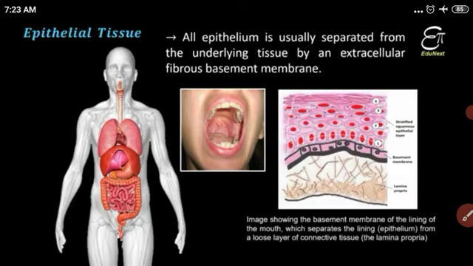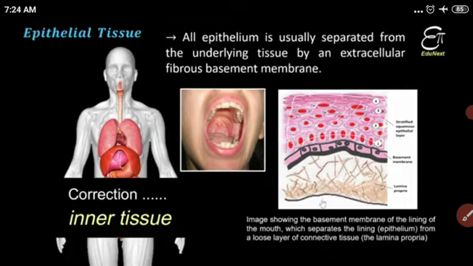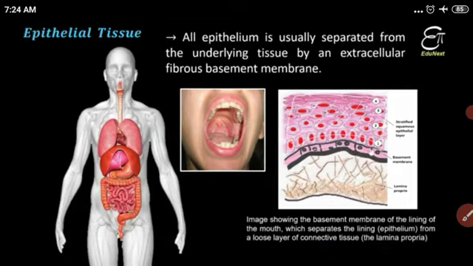The basement membrane is a sheet-like membrane made from fibrous tissue. Understood? This basement membrane keeps the epithelial tissue separate from the organ.